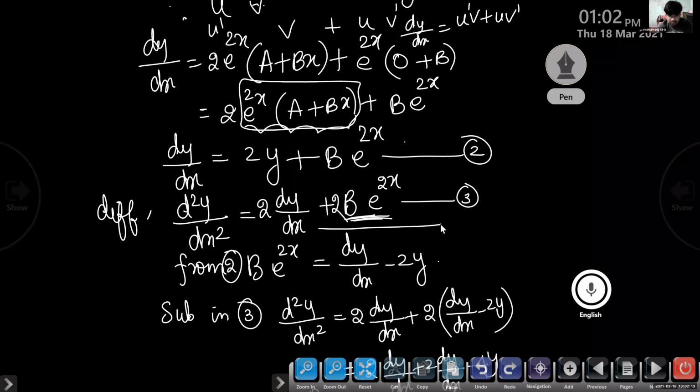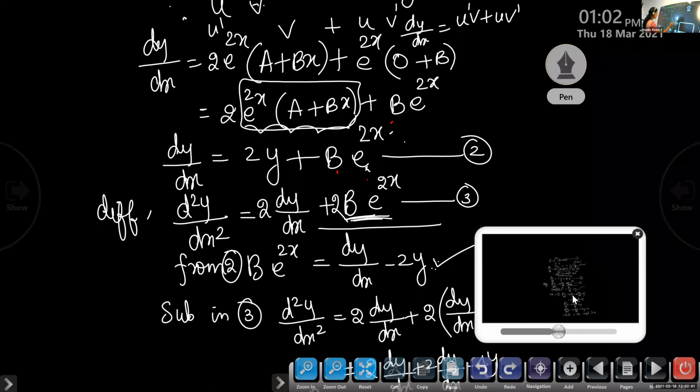Now from the second equation, b e raised to 2x plus 2y, you take the 2y to the other side. You are transposing, so plus 2y becomes minus 2y. So we get b e raised to 2x is dy by dx minus 2y. Is this step okay? Yes, ma'am.